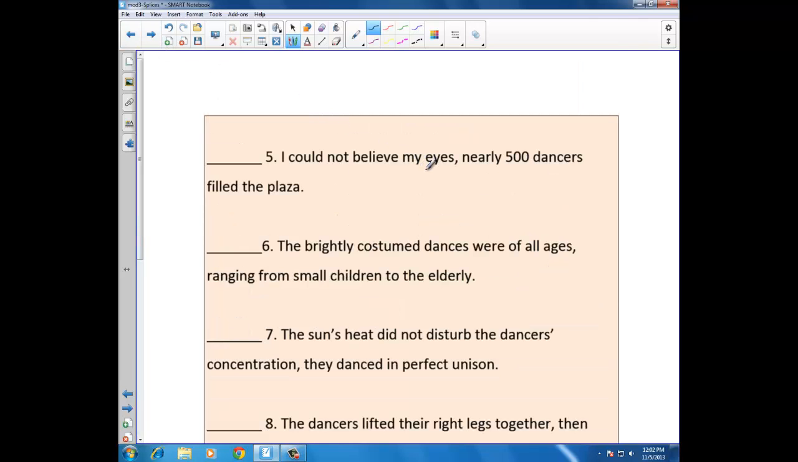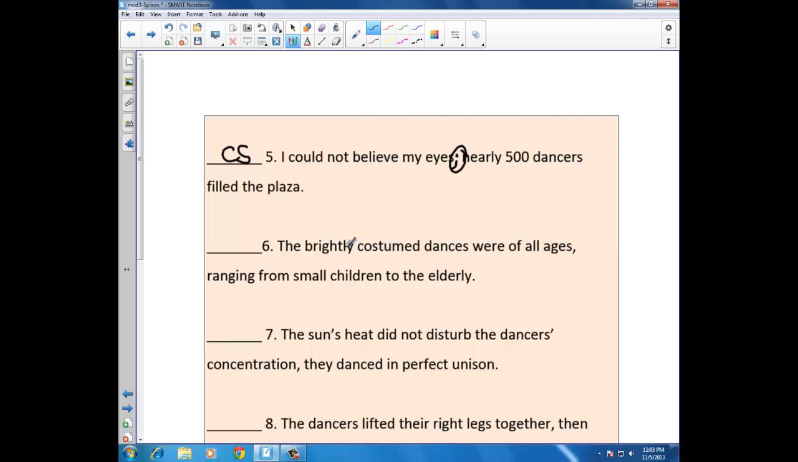I could not believe my eyes. Nearly 500 dancers filled the plaza. Great place for a semicolon to correct the comma splice. Semicolon equals a period. Could a period be used there? I could not believe my eyes. Sentence. Nearly 500 dancers filled the plaza. Sentence. Period could be used there. So could a semicolon. It's your choice.